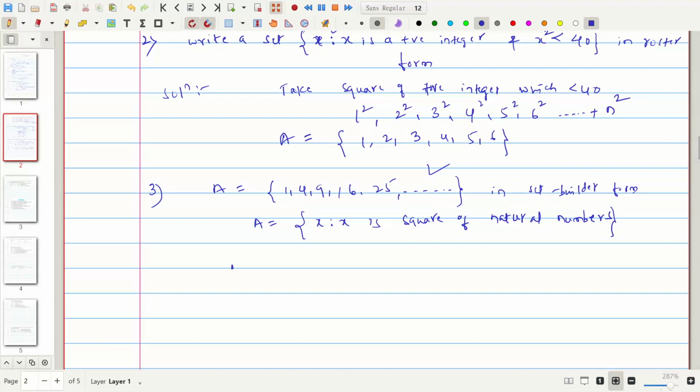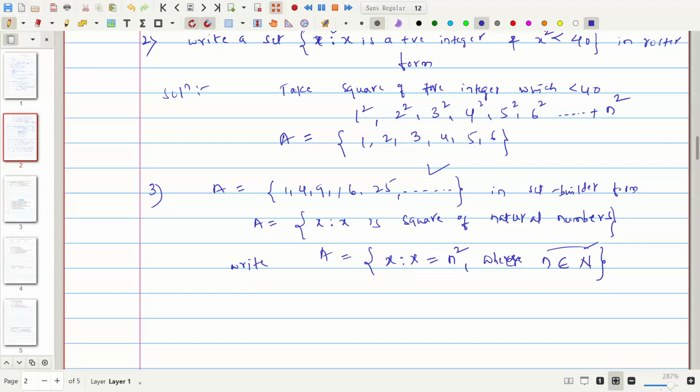And also, since these numbers are continuous, we can write A is equal to x, where x is equal to n square, and where n belongs to capital N. Natural numbers are infinite, so all such numbers belong to natural numbers.